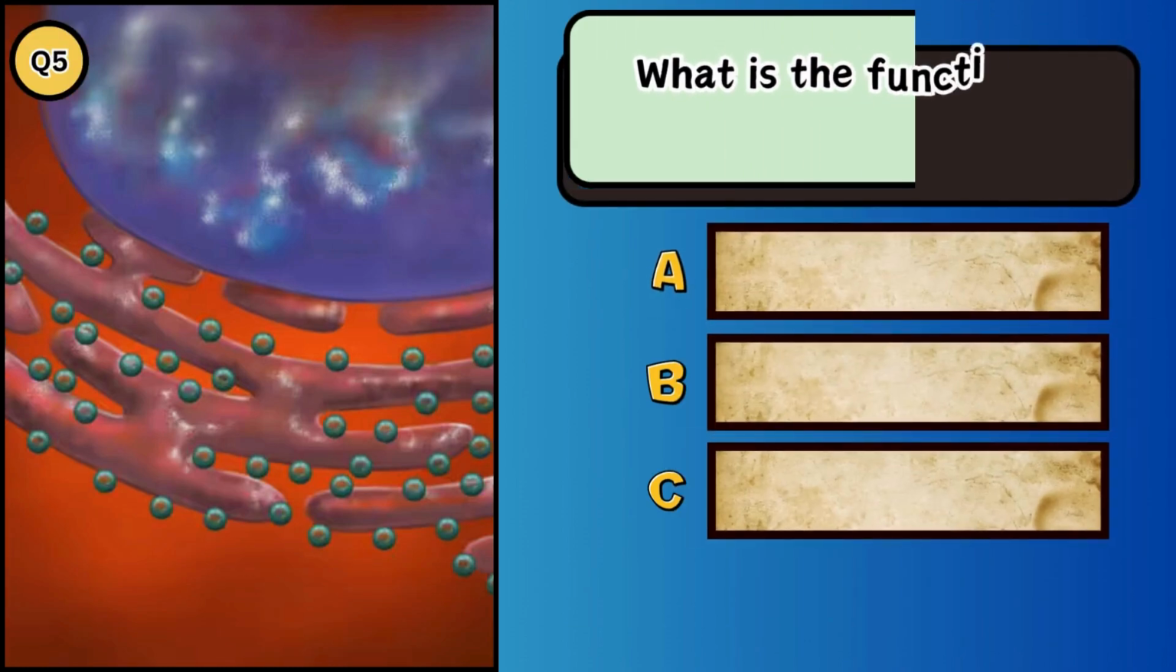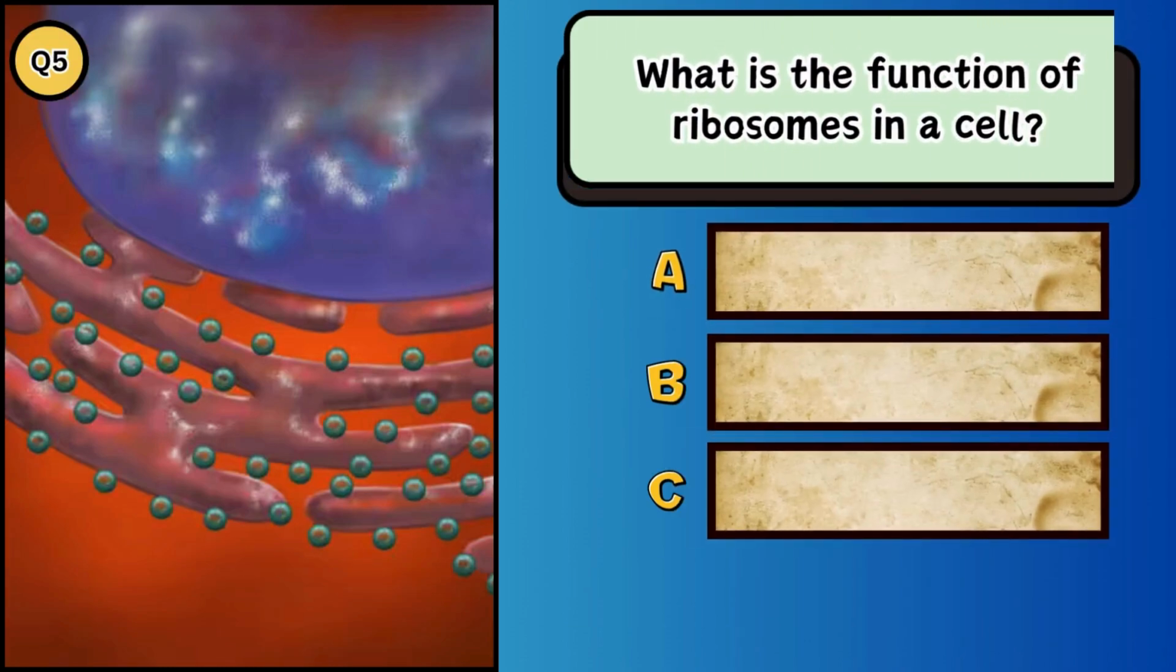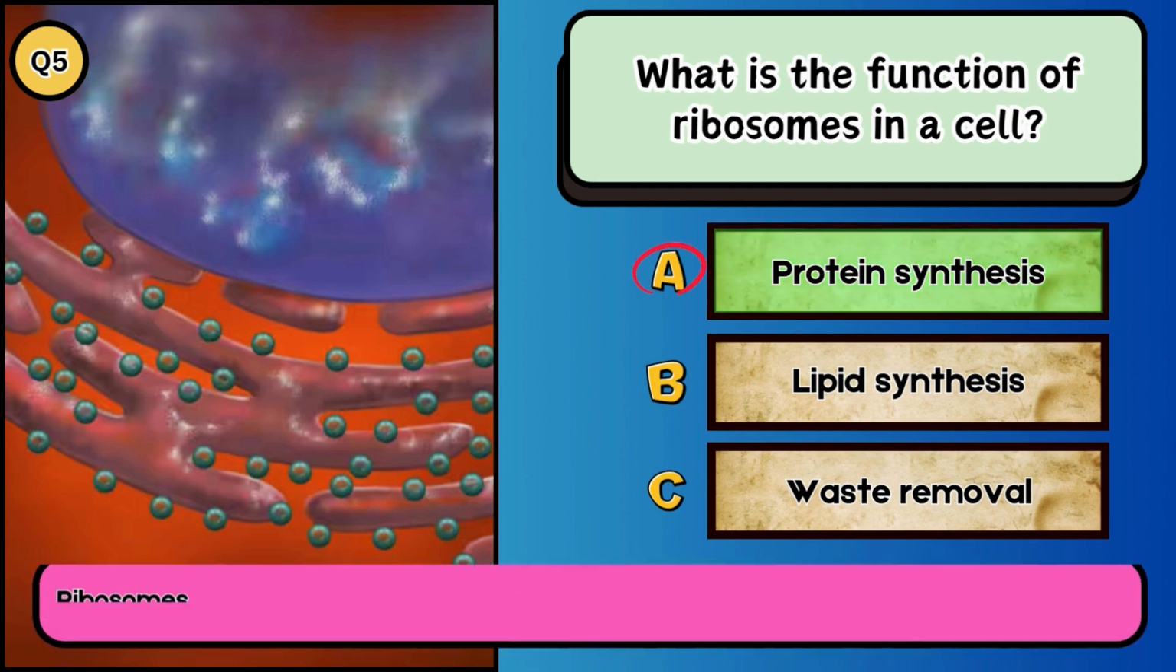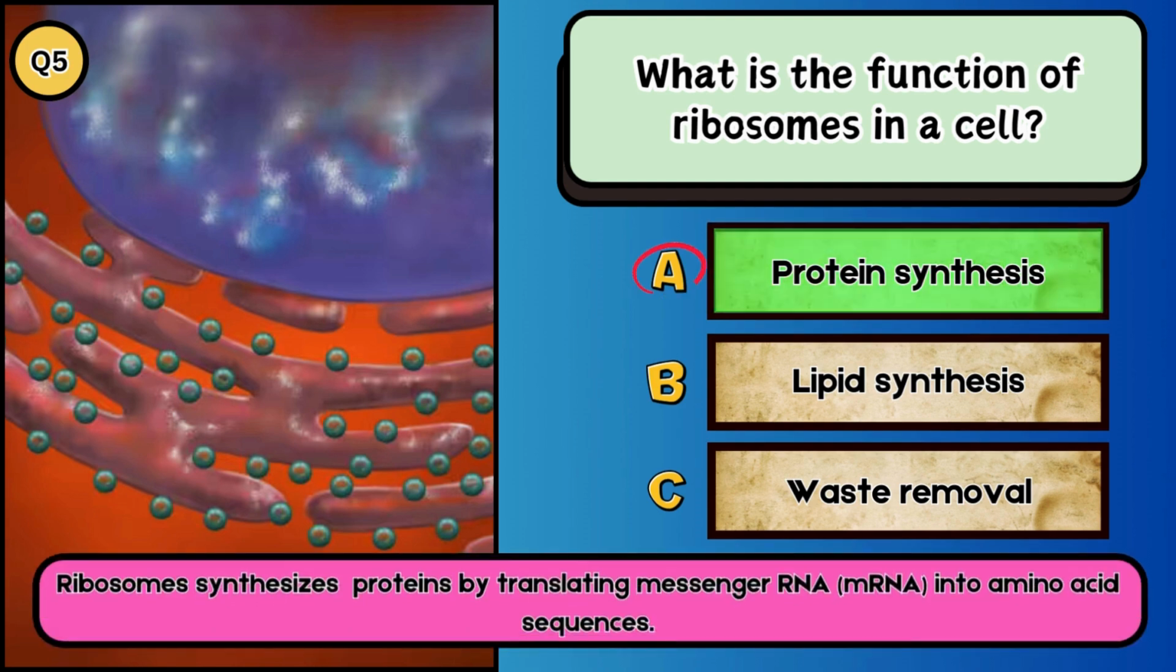What is the function of ribosomes in a cell? A. Protein synthesis. B. Lipid synthesis. C. Waste removal. The answer is A. Protein synthesis. Ribosomes synthesize proteins by translating messenger RNA into amino acid sequences.